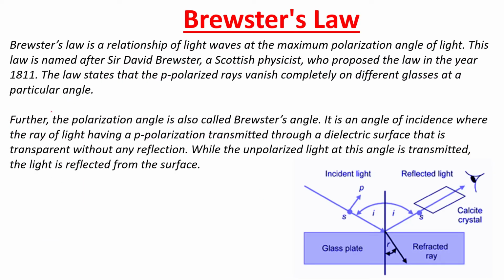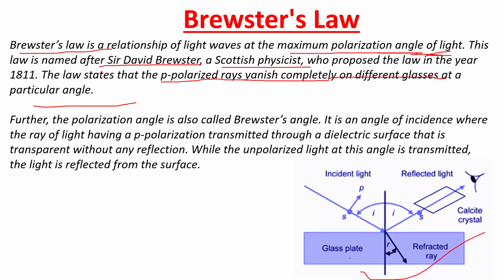Next, Brewster's law. Brewster's law is a relationship of light waves at maximum polarization of angle of light, and it was named after Sir David Brewster, who was a Scottish physicist. This law states that p polarized rays vanish completely on different glasses at a particular angle.